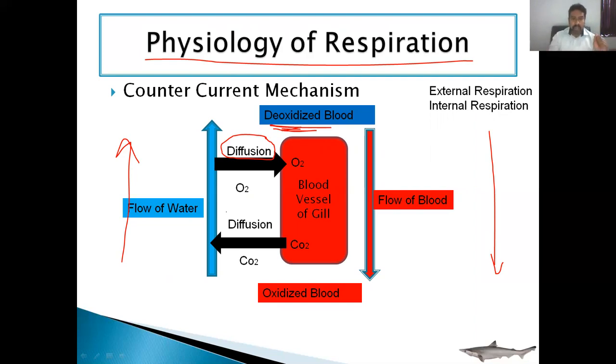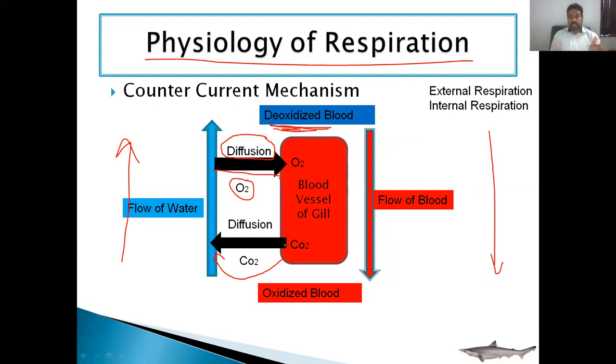So what is occurring here? As this water contains a high concentration of oxygen, the oxygen diffuses from water to blood, because the blood has a lesser concentration of oxygen. And the carbon dioxide concentration is high in blood, because this is deoxygenated blood, so it carries carbon dioxide. That's why the carbon dioxide moves from blood to water, because in water the concentration of carbon dioxide is less.